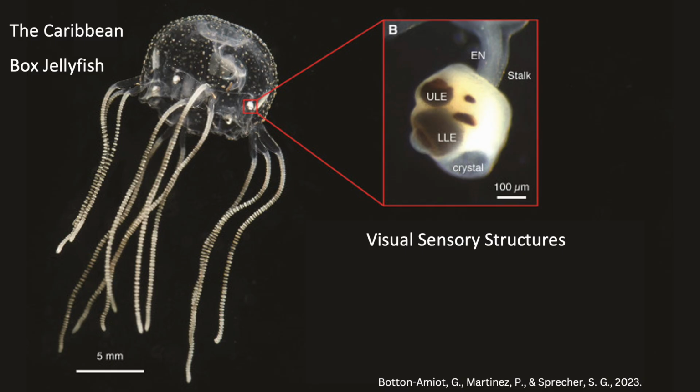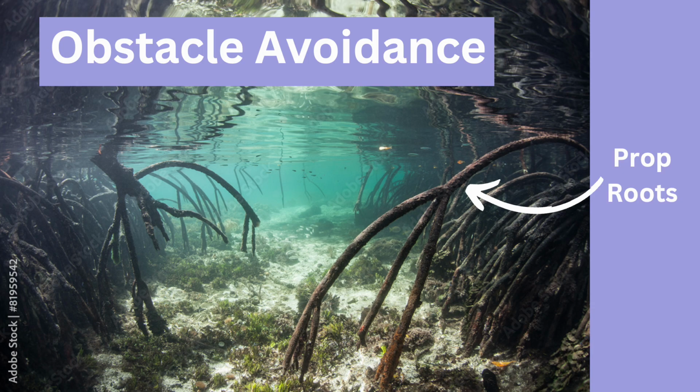The jellyfish uses the visual contrast between an obstacle and the surrounding water to stop at the correct distance from the obstacle. The Caribbean box jellyfish forages between prop roots in their mangrove habitat, which you can see in this image here. For this reason, it's important that the jellyfish can stop at the right time. If it stops too late, it'll crash into the roots, but if it stops early, it won't be able to fully explore its environment. This animal has a very fragile body, so it's very important for it to avoid damage through collision with obstacles in the environment.